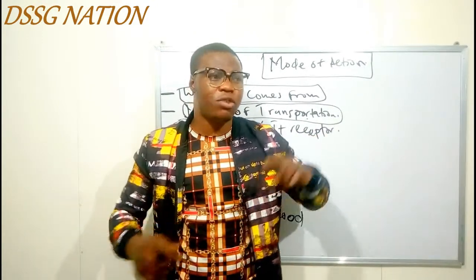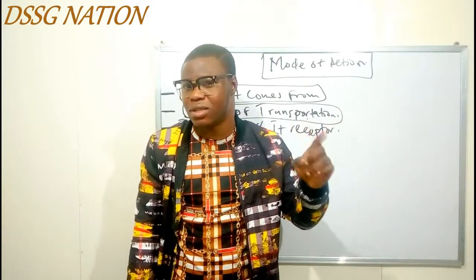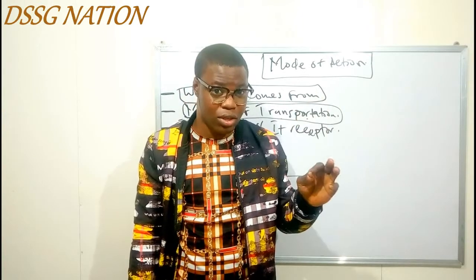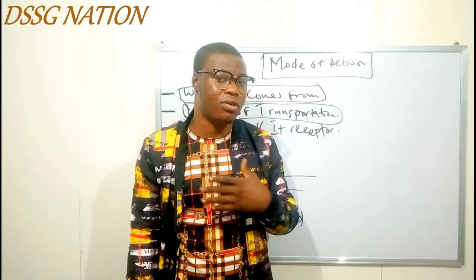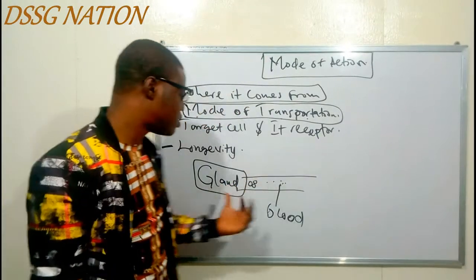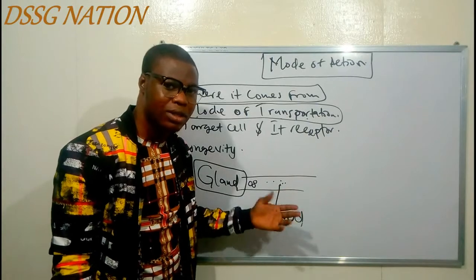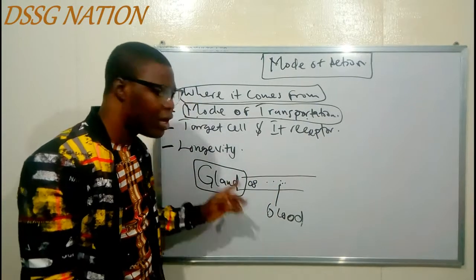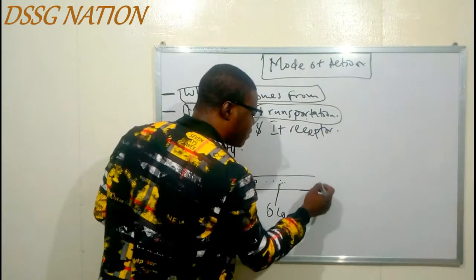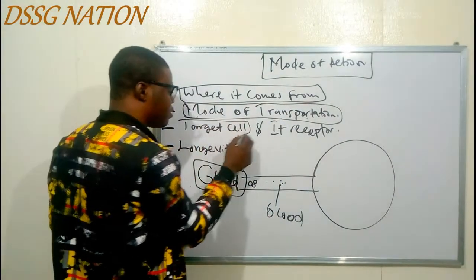So it means the hormone is going to circulate throughout the body system before it finds its target cell, target tissue or target organ. So always put that in your mind, and you can put that in your mode of transportation. Just say after the hormone is secreted into the blood, it travels throughout the body and the body tissues. So now what happens next? It's going to identify its target cell, the destination.